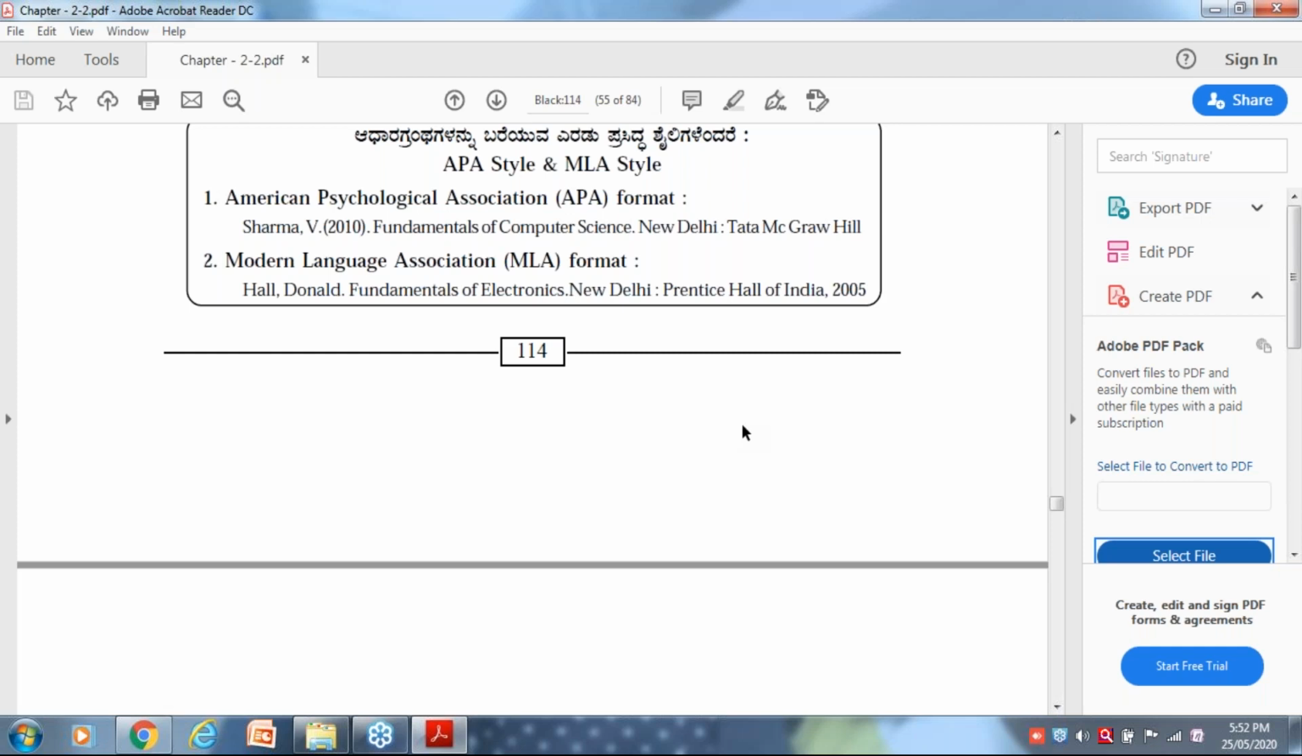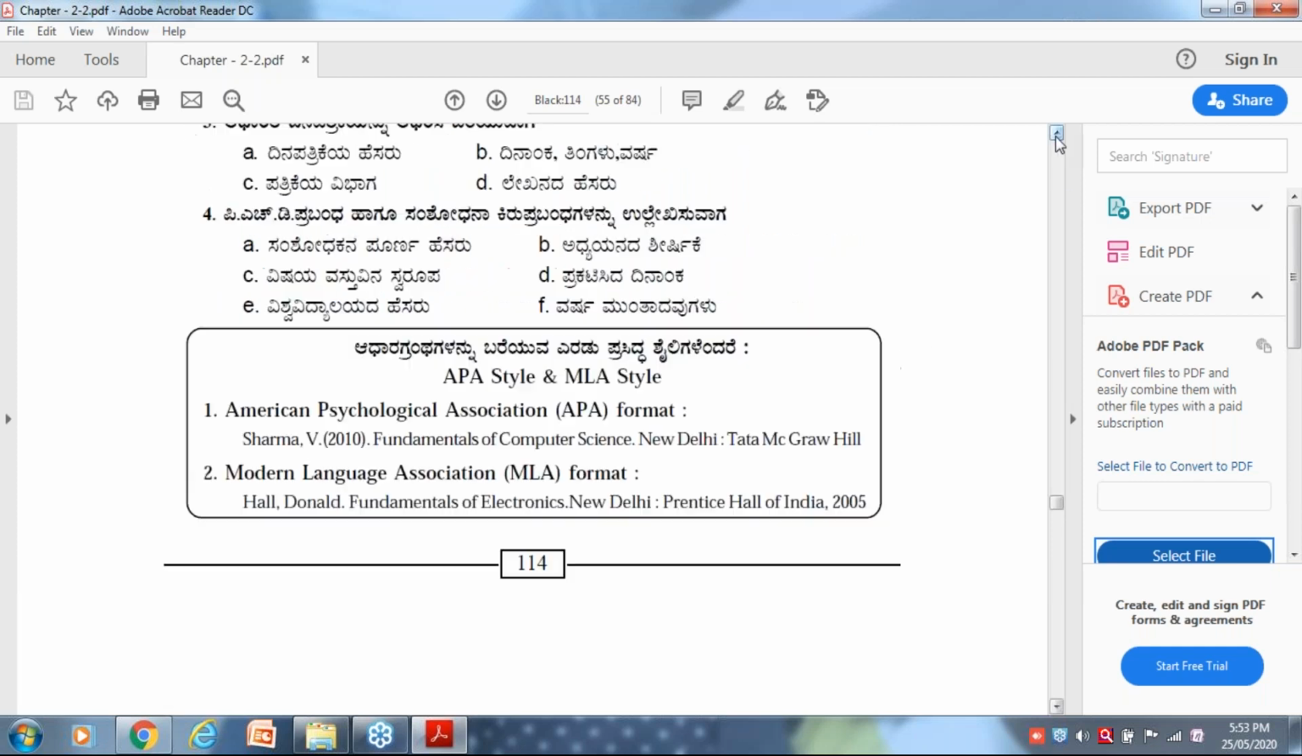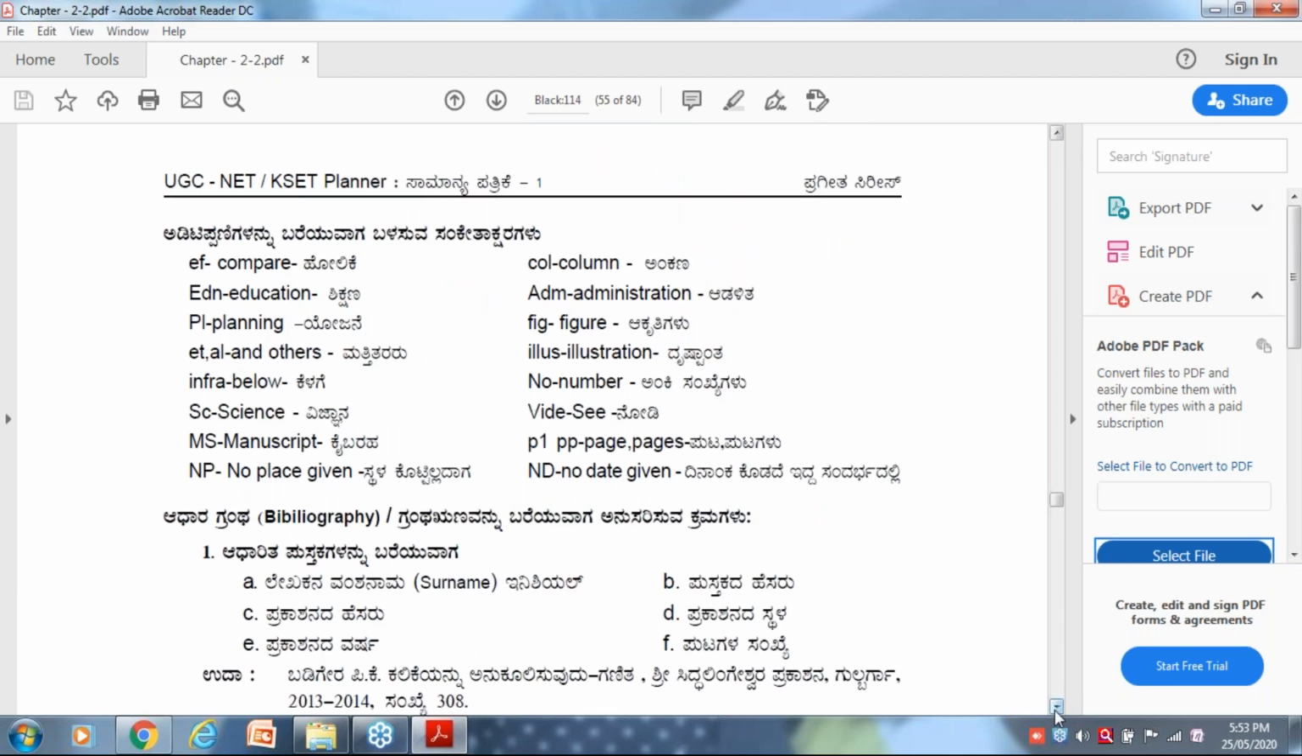2010. If that year is written at the end, then that is called MLA format. If the year is written next to the author name, that is called APA format. Okay, is it clear? Any doubts? In Kannada I have explained very beautifully here. Please note down, I will explain in English also.